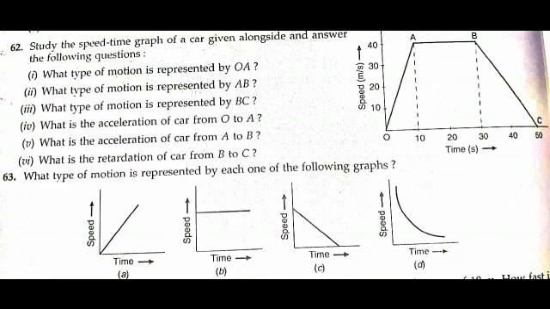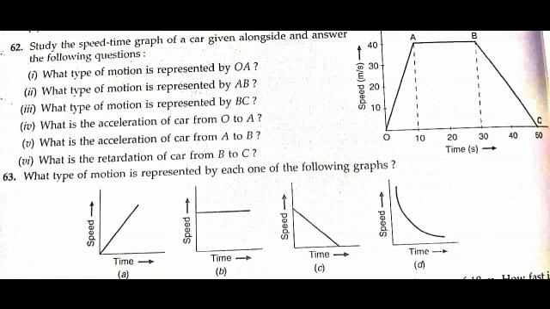Now the sixth subtopic, what is the retardation of the car from B to C? Again, in order to find the retardation, we will have to find the slope from B to C. So slope BC is equal to 0 minus 40, that is finally at C the velocity is equal to 0 meter per second.